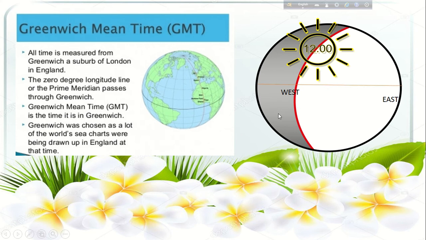Follow here one thing: suppose this is the prime meridian and the Greenwich Mean Time is 12 o'clock. This part, the left part, is the western part and the right part is the eastern part. If any region is situated to the eastern side of Greenwich, the local time of that region will be more than that of Greenwich, as the sun rises in the east. If it is situated to the western side, its local time will be less than that of Greenwich. Simply, if you want to move from the prime meridian towards the eastern part, the time will be added, and if you move towards the western part, the time will be deducted.